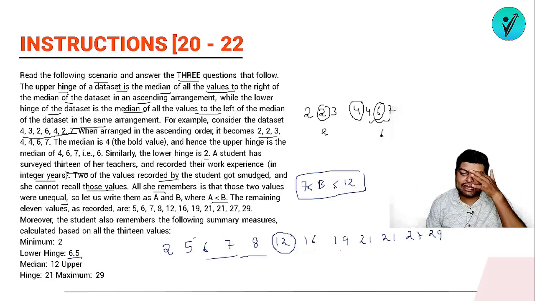ठीक है, b क्या होने वाला है? b can be any number that will lie between 7 to 12. Why? Because आपका ये median है. So if the median is 6.5, then only this is feasible. और तो feasible नहीं होगा. So these are the different values of b we can have.